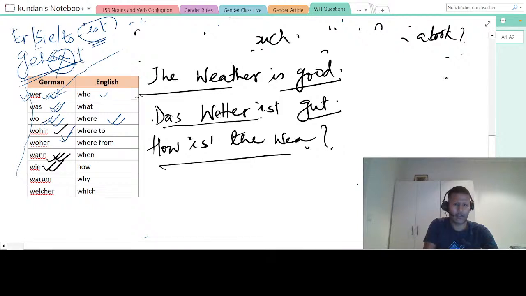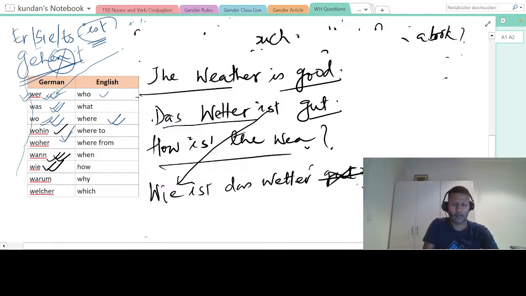We already saw what we have to do. Bring this ist to the beginning. Ist das Wetter gut? Is the weather good? And when we are making the sentence, how is the weather, just put wie, is the weather. Don't put good, because you are asking the question, how is the weather? So you can't say good. You will say wie ist das Wetter? How is the weather today?